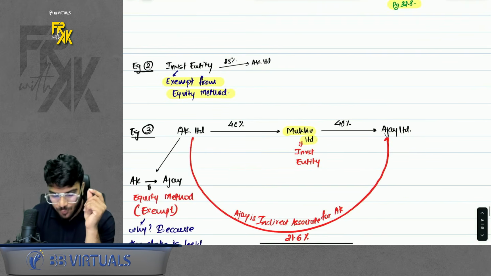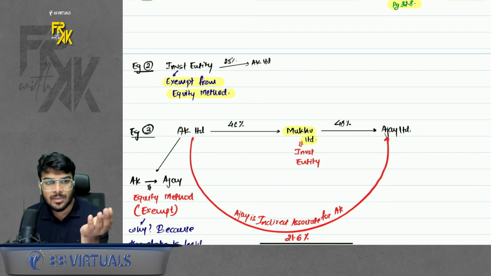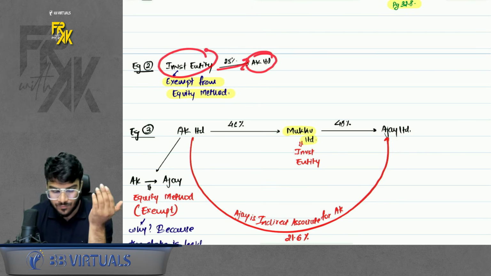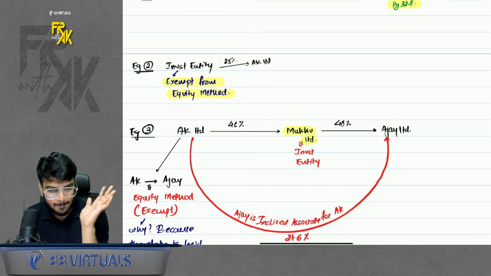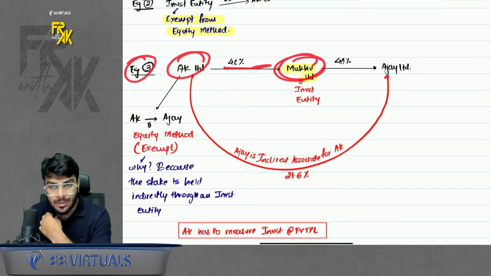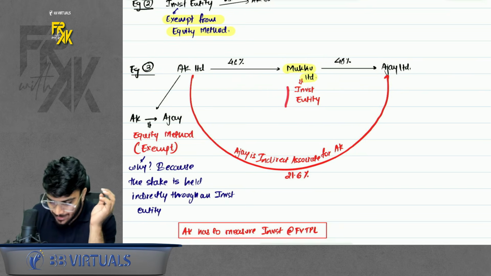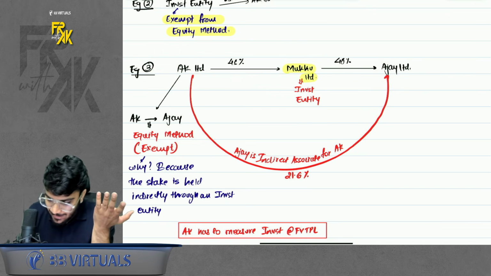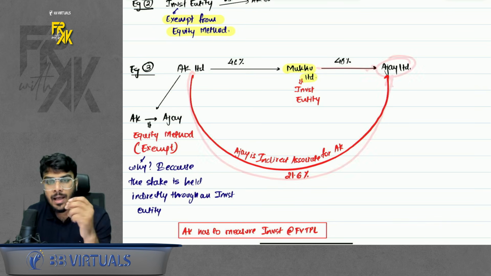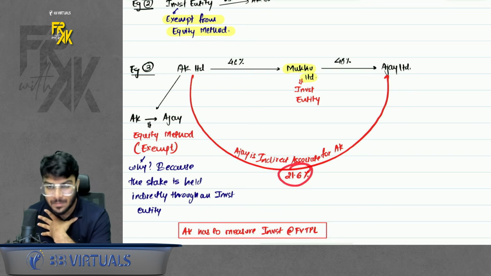Second case, if you are an investment entity, let's say you are a mutual fund company, you hold 25% stake in AK Limited. So you are exempt from equity method. Okay. Third example, if AK has an investment in Mukku Limited, assume that Mukku is an investment entity and this investment entity has a stake in Ajay Limited. So can I say my stake is indirectly in Ajay also? How much is my effective stake? 21.6%.